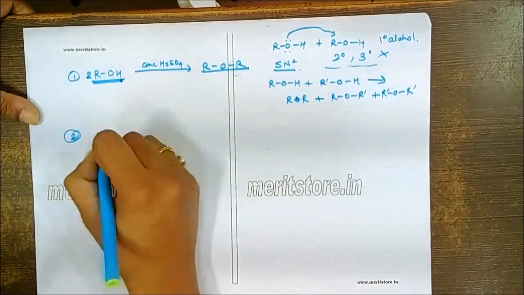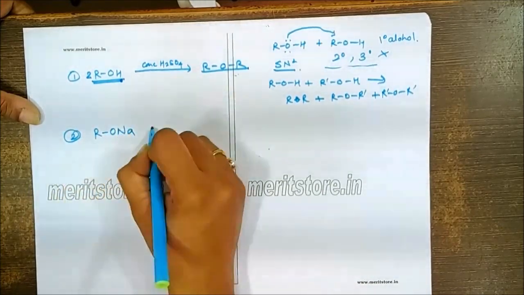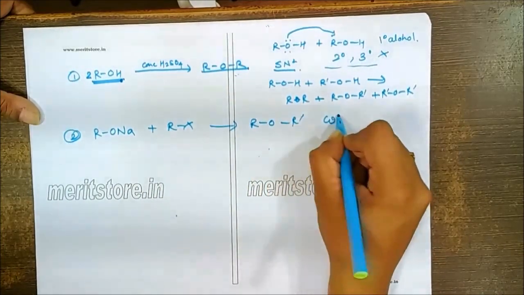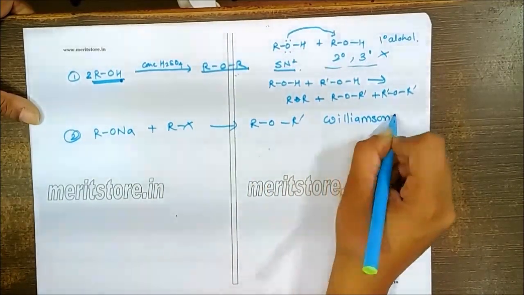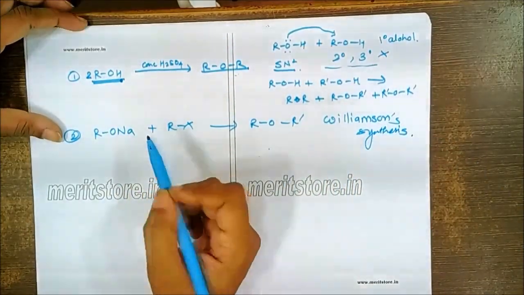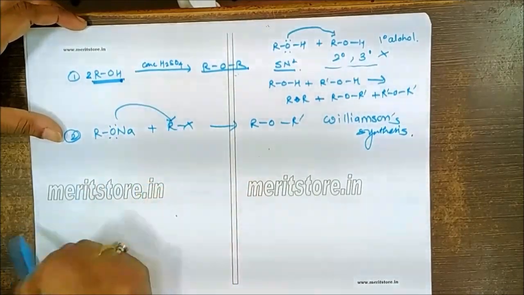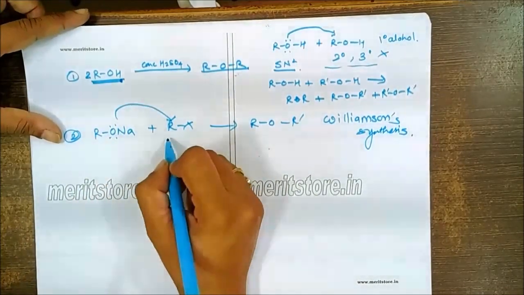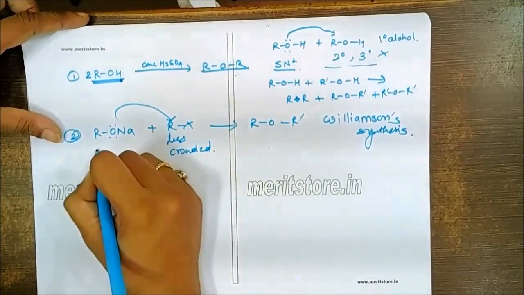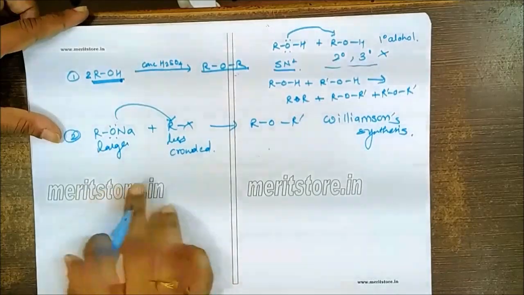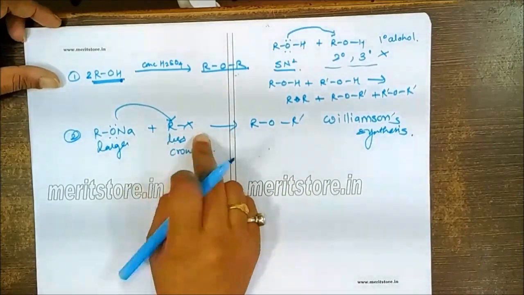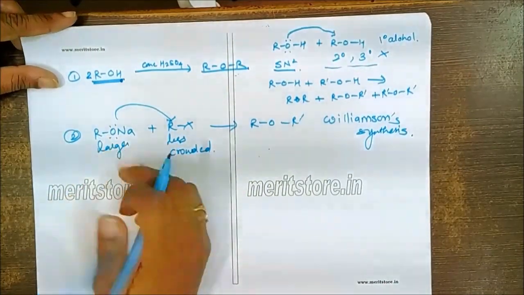We can also prepare this by reaction of sodium alkoxide with the alkyl halide to give formation of the ether, which is called Williamson synthesis. In Williamson synthesis, we have to always remember, the lone pair of the alkoxide attacks the smaller R group of the alkyl halide. So the alkyl halide has to be less crowded and the alkoxide has to be the larger one. While selecting the mixed ether formation, select the options accordingly. There has to be a smaller alkyl halide and a larger alkoxide.